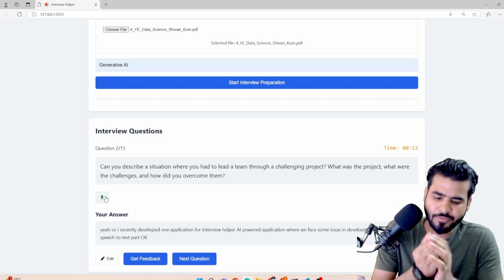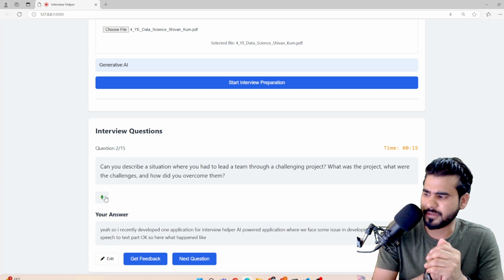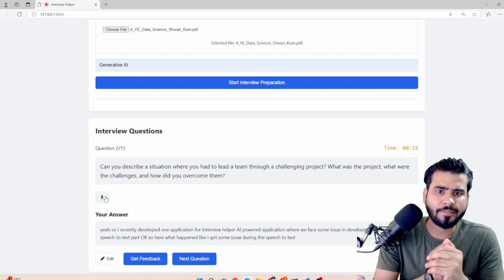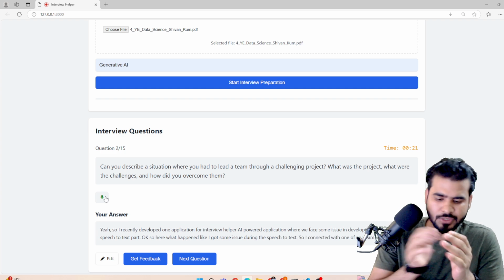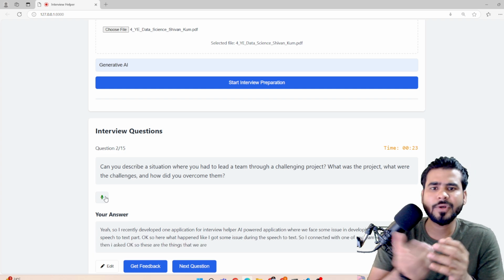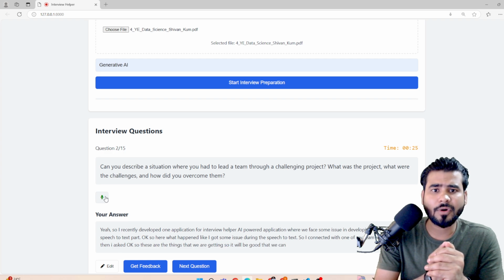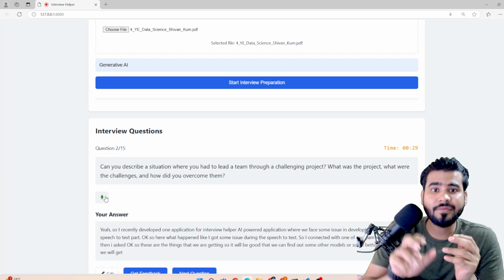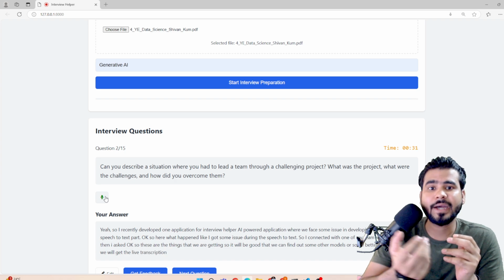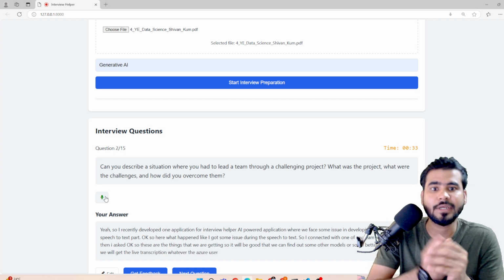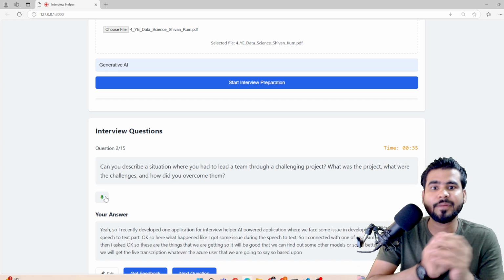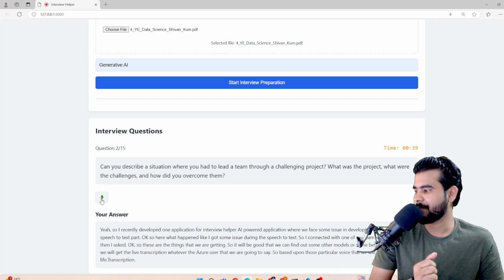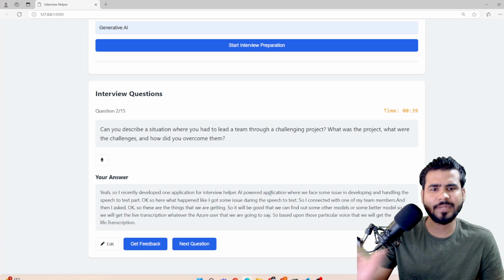So here what happened, I got some issue during the speech to text, so I connected with one of my team members and asked, these are the things that we are getting, so it will be good if we can find some other or better model so that we get live transcription of whatever voice the user is going to say. So based upon that voice we will get the live transcription. So this is the answer that I mentioned.